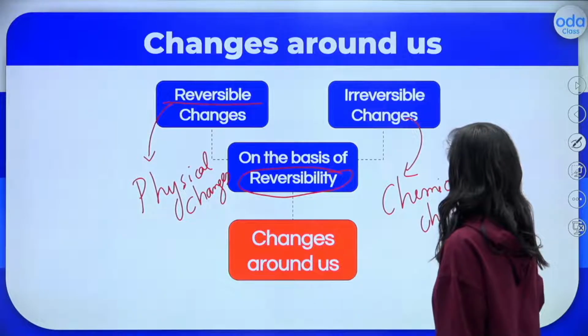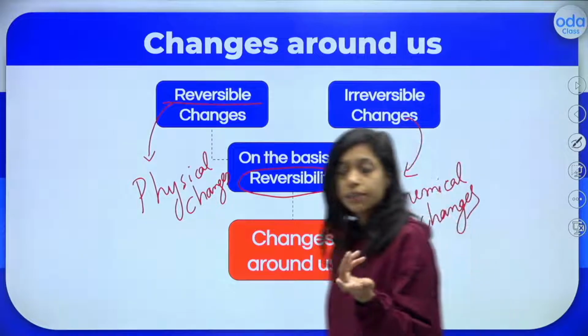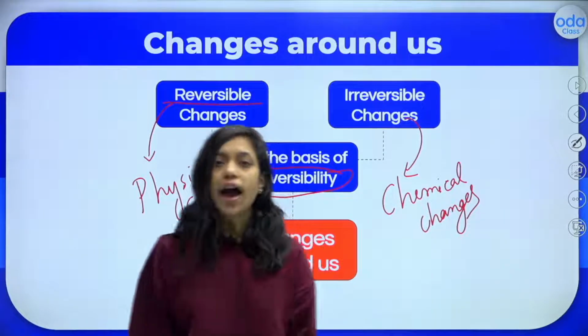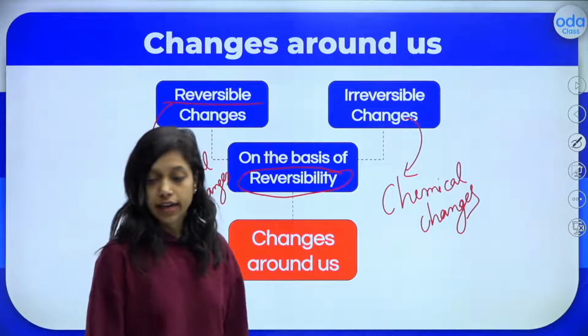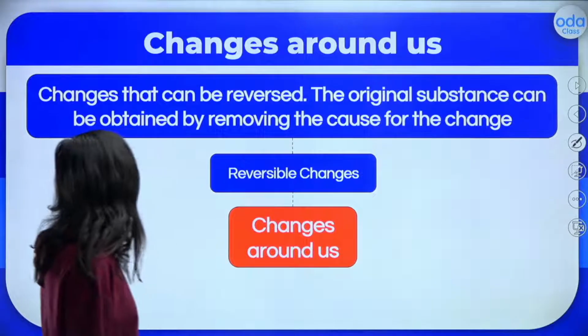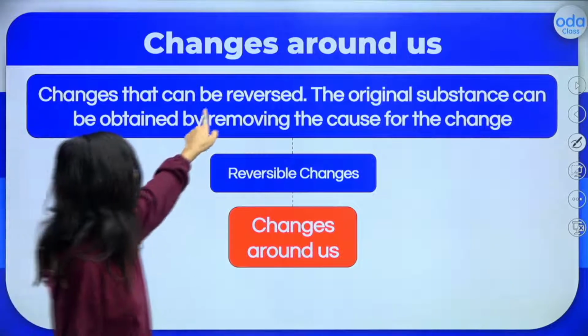are irreversible. Take a paper, burn it, it is completely changed into ashes. You cannot bring back again, right? So let us see some reversible changes. Changes that can be reversed.